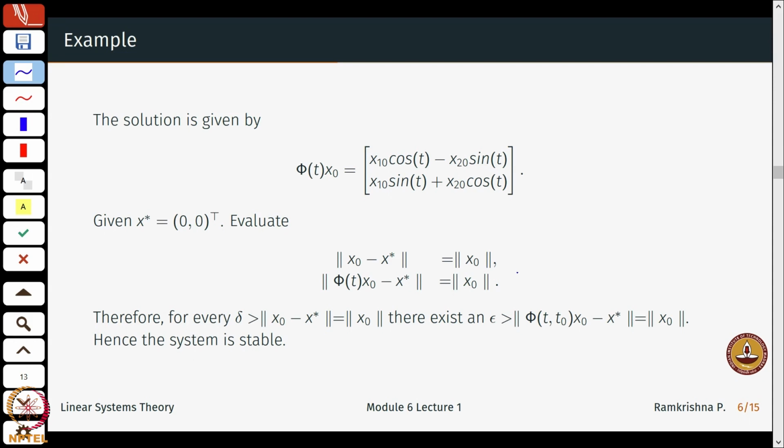I will not really do that example of instability, because it should be easy to check. What I proved here is that for every delta greater than x naught, there exists an epsilon which is x naught, and hence the system satisfies the definition of stability.